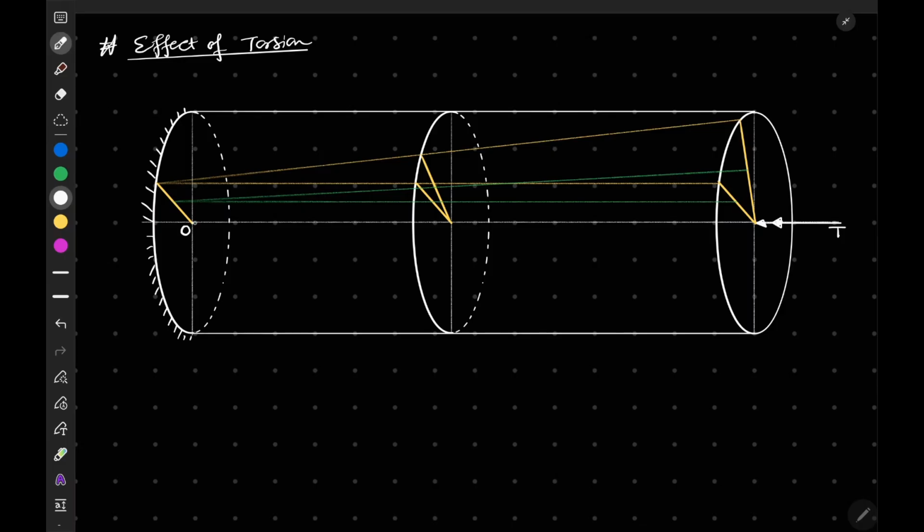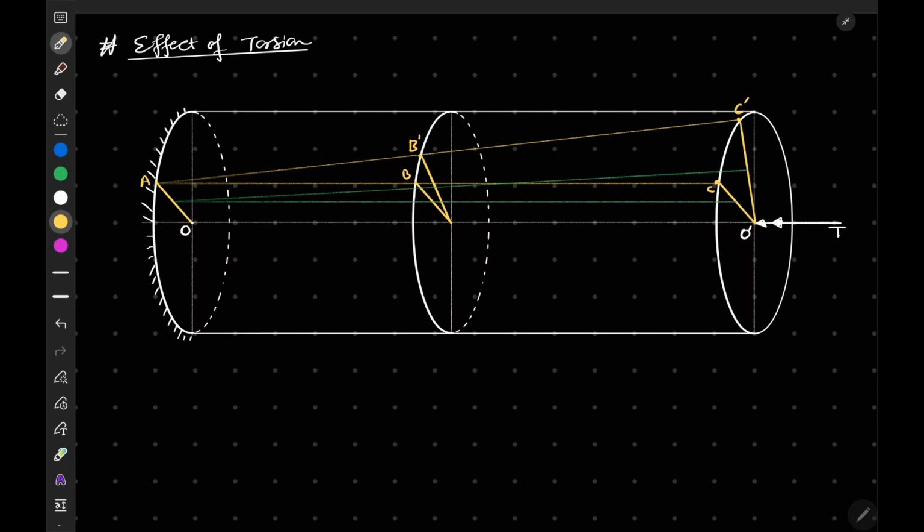Let's say this center is O, this is O dash. We have considered a radius R, and the initial points can be named as A, B and C. After the torque is applied, the points shift: this becomes B dash and this becomes C dash.